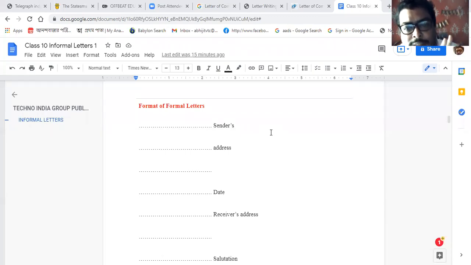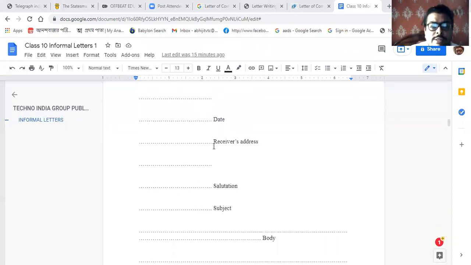So only the sender's address will be written. And here also only the receiver's address will be written. But while you are writing the receiver's address, you should mention the name and the position also.